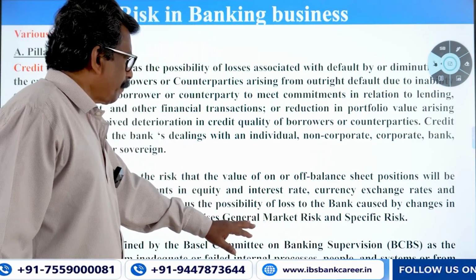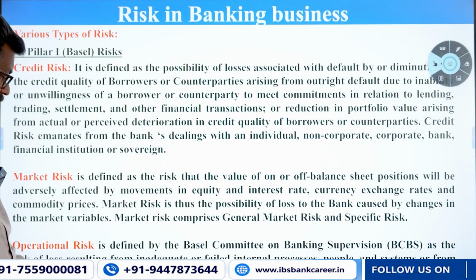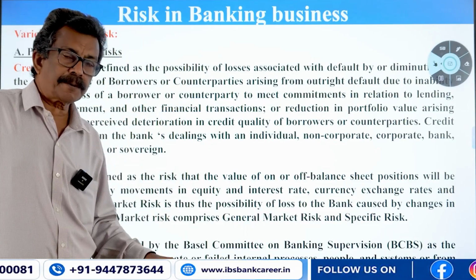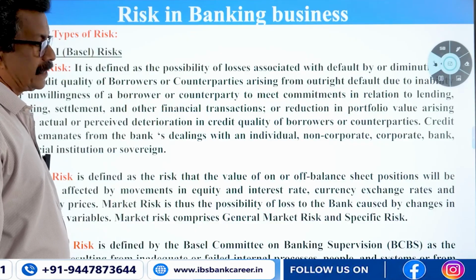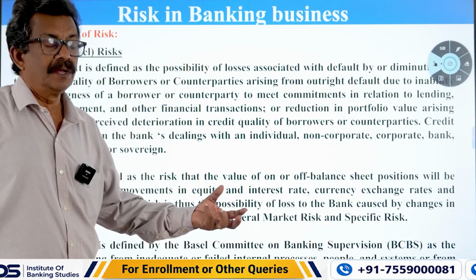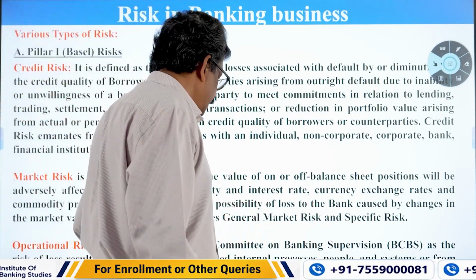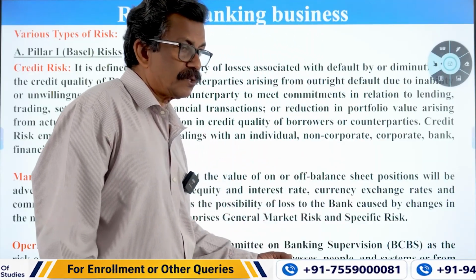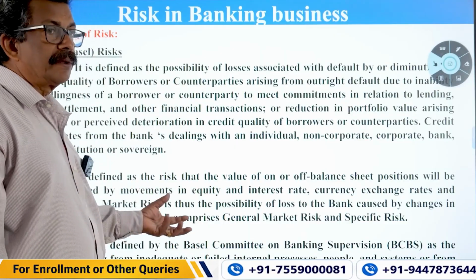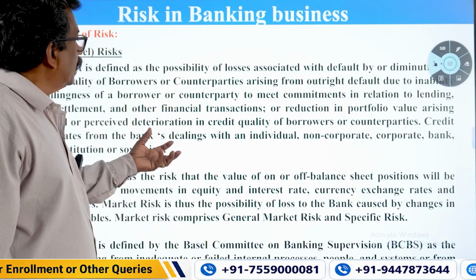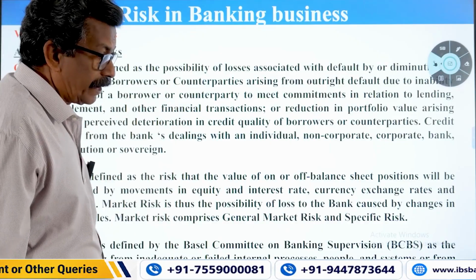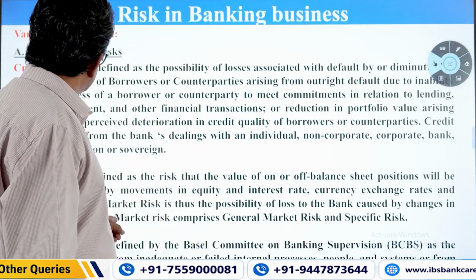The Basel Committee defines operational risk as the risk of loss resulting from inadequate or failed internal processes. When your internal processes fail, there will be a risk called operational risk. It also arises from failure of people and systems, or from external events. External conditions also may lead to failure of your operation. So when you identify these three risks, you need to keep capital towards all of them, which is required under Basel 1, Pillar 1. These three you have to remember.